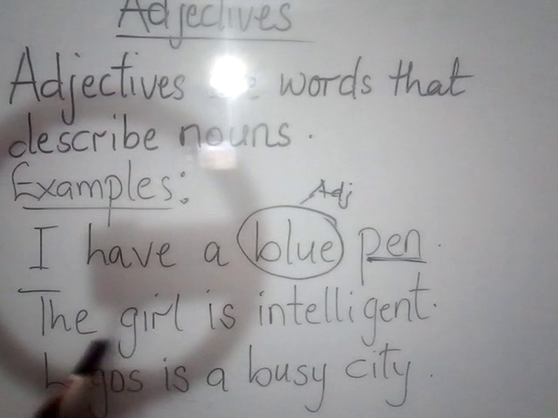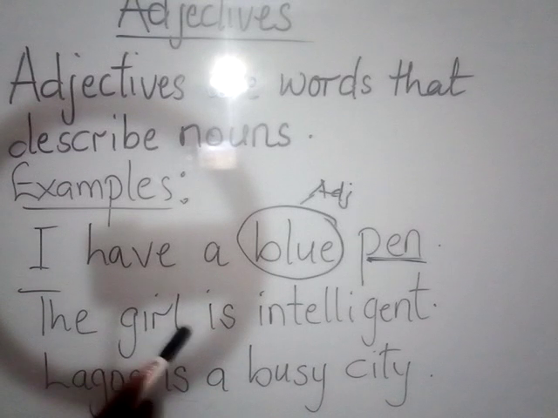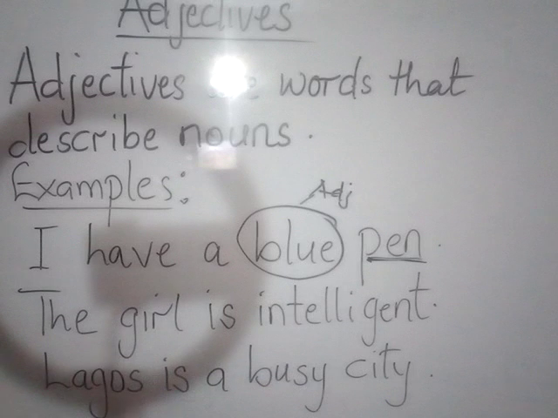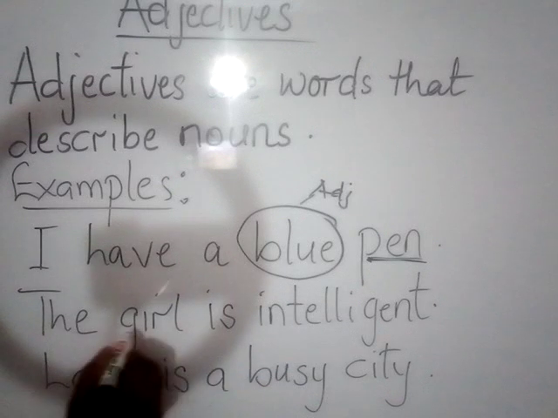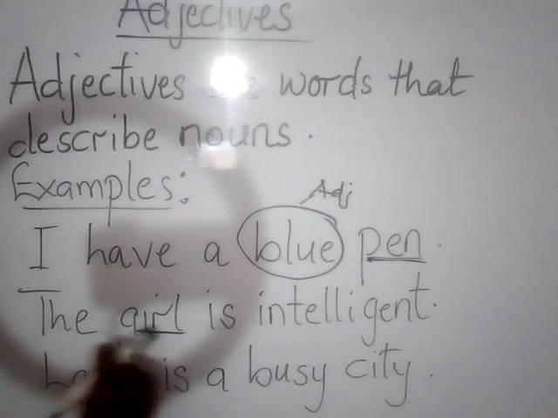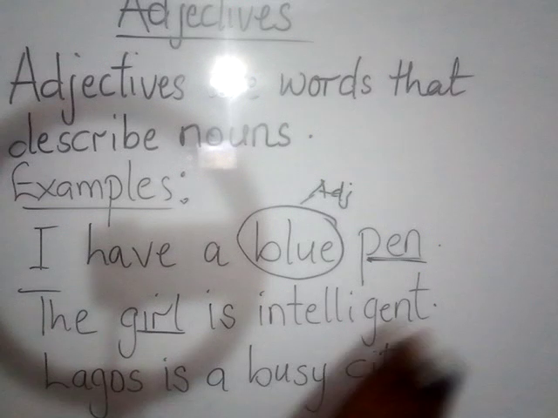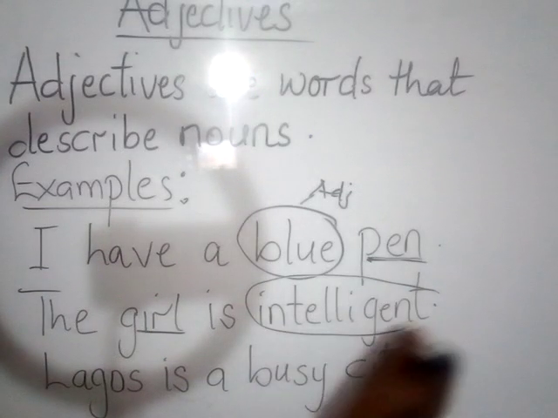And the next one here is, the girl is intelligent. The girl is a noun. Okay, it's a general name of a female that is a young child. So the girl is intelligent. Now, if this is a noun, this intelligent is telling us about this girl. This intelligent is a word that is describing the girl. So intelligent here is our adjective.